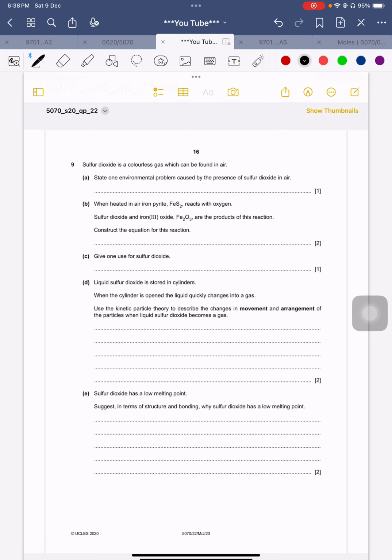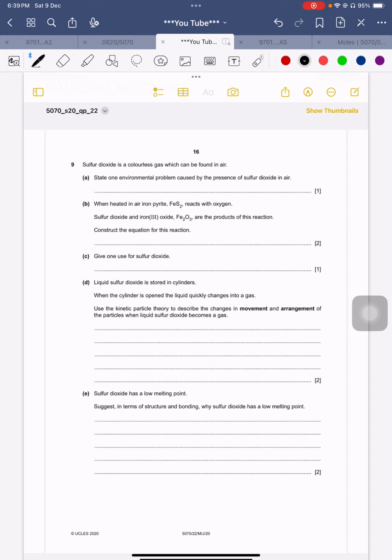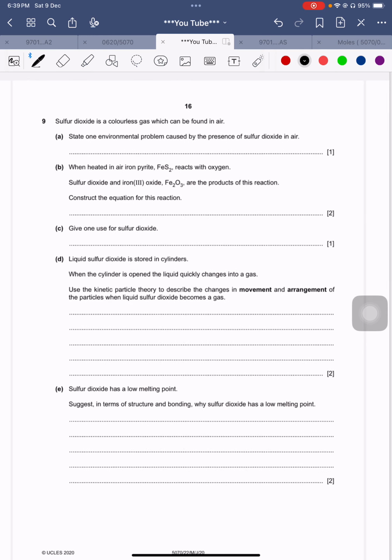Yes, it is again summer 20. Yes, and it is QP22, same paper 5070. Okay, here I can share some of the questions of 5070, I mean to say GCE, or I can share 0620, that is IGCSE. As I have shared in my earlier videos, all the content for chemistry in IGCSE and GCE is perfectly similar now.